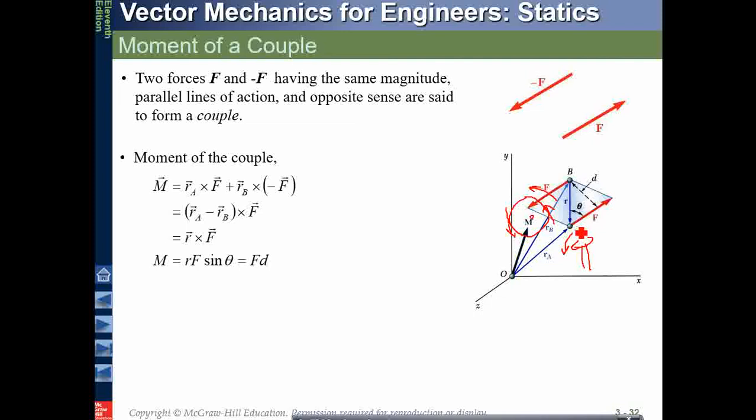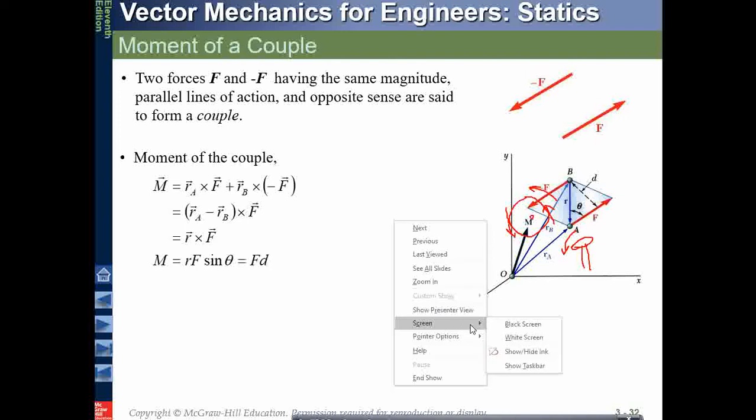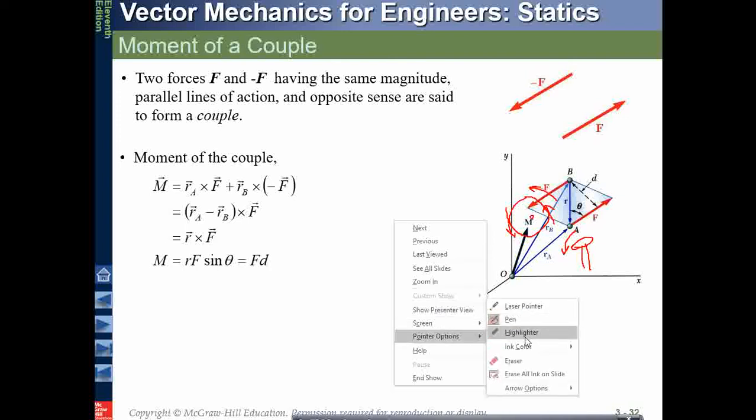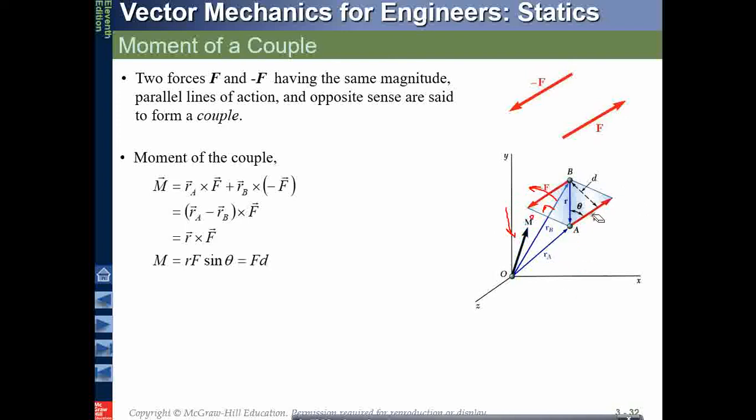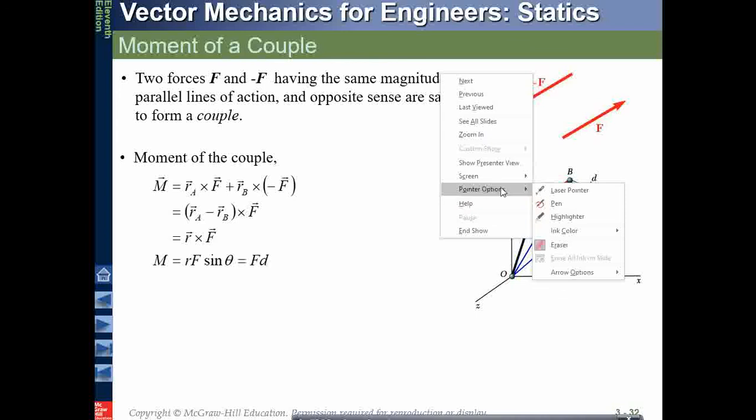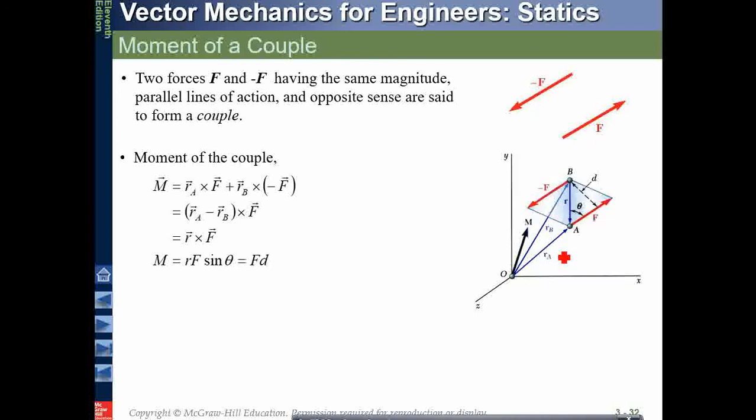Okay, I'll clear this out so that you'll be able to see the screen comfortably. Okay, so this is RAB. Okay, this is RA, this is RB, and the position vector here is RAB. So RAB is the difference between the two, times the couple.